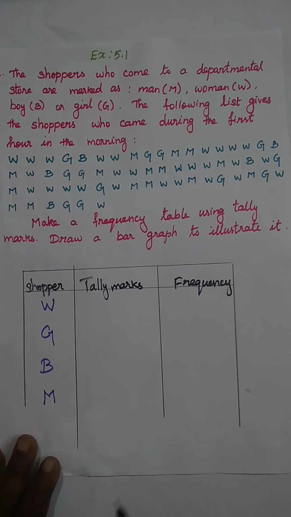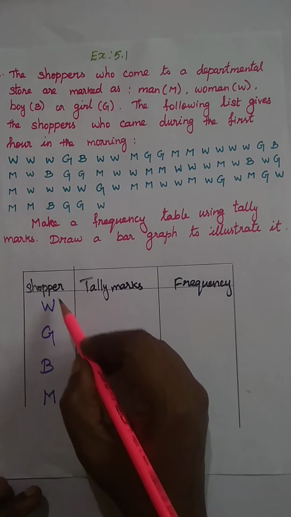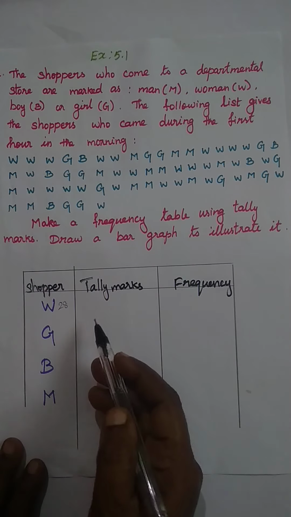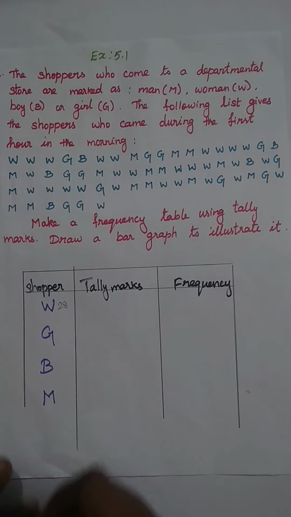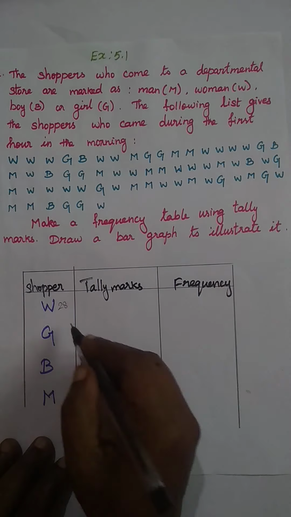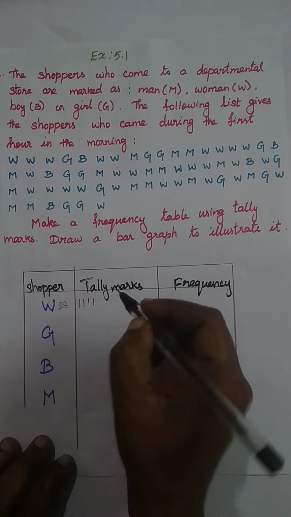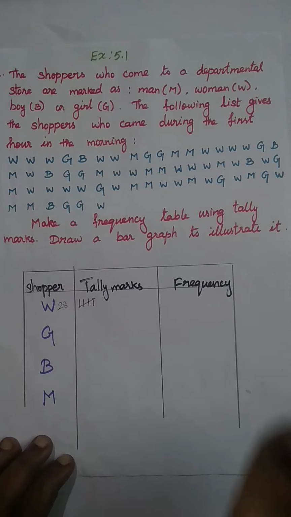So how can we represent 28? Totally W is 28. Now we will mark the number 28 in the tally marks. So write 1, 2, 3, 4, and this fifth is in the strikeout form.